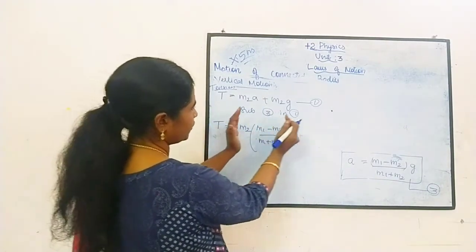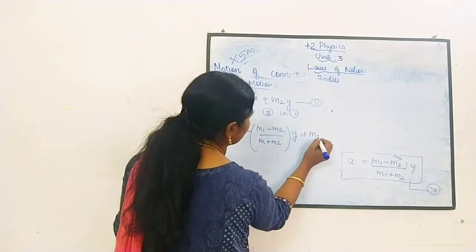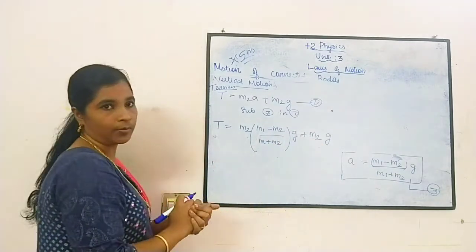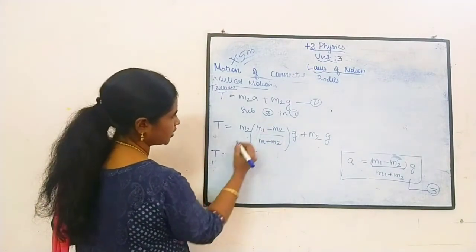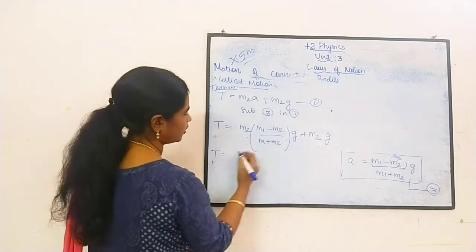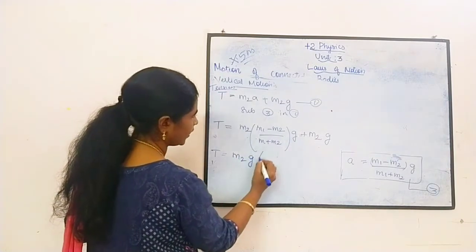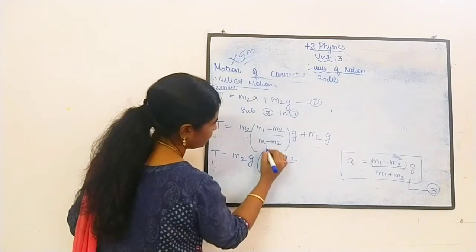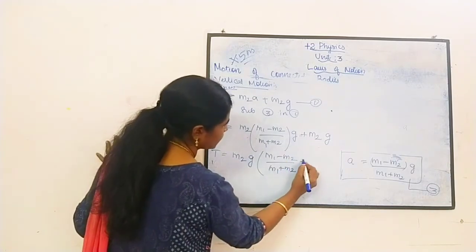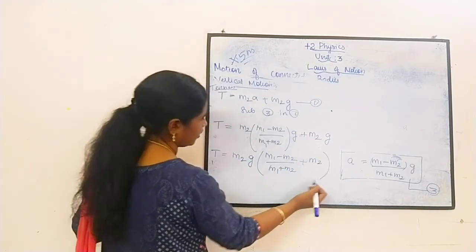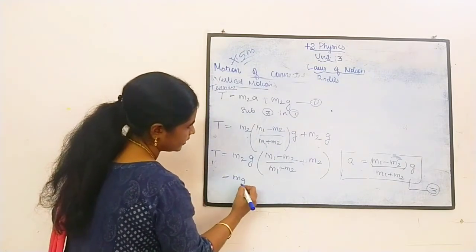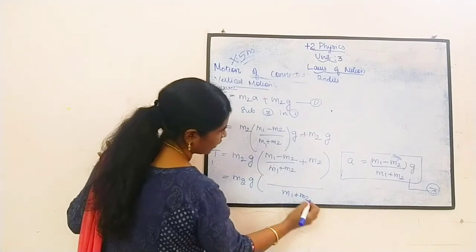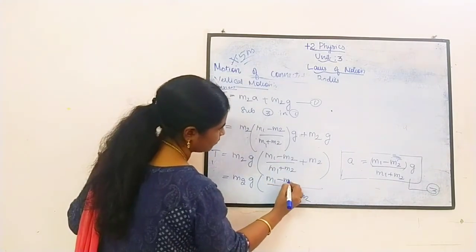So M2 into this A plus M2 into G. In both these terms M2G is common, so take M2G outside. I can write M1 minus M2 by M1 plus M2 plus 1. Now take LCM and cross multiply. We will get here M1 plus M2, and this becomes M1 minus M2.